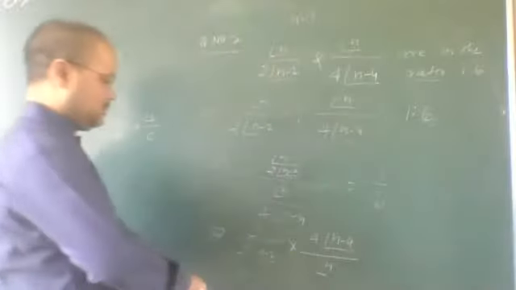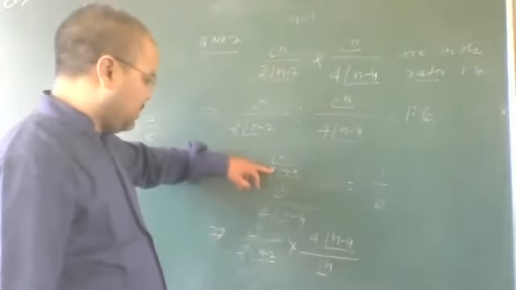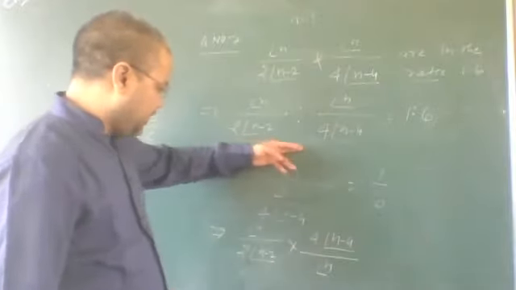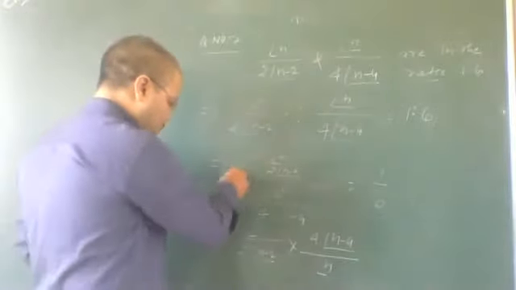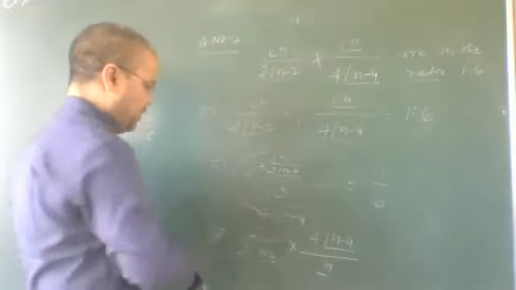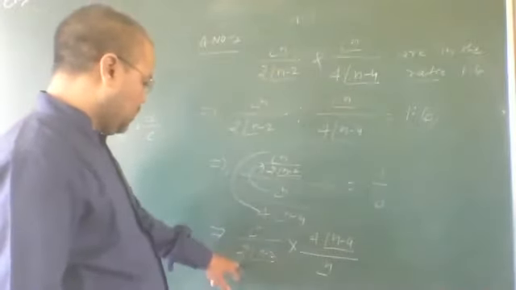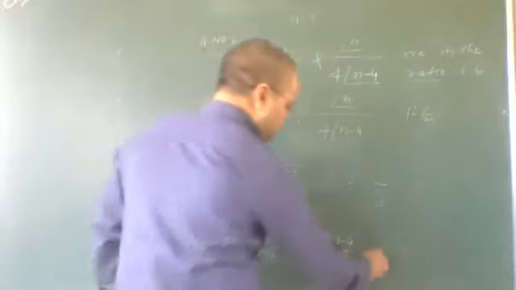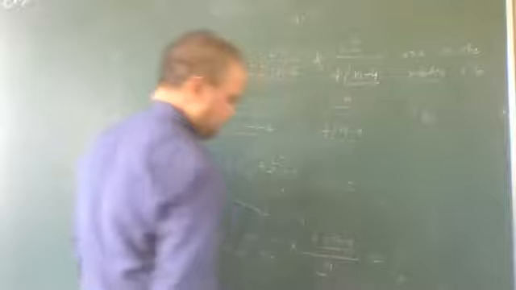If this is a by b upon c by d, then a and d will be in the numerator, and this will be the denominator. Get it? And its value will be 1/6.